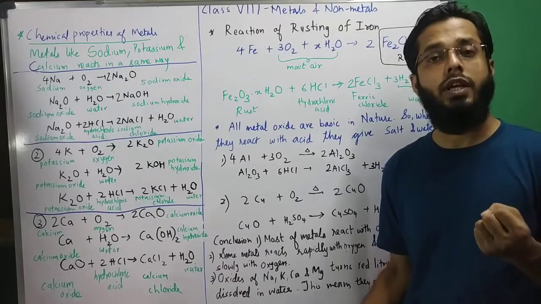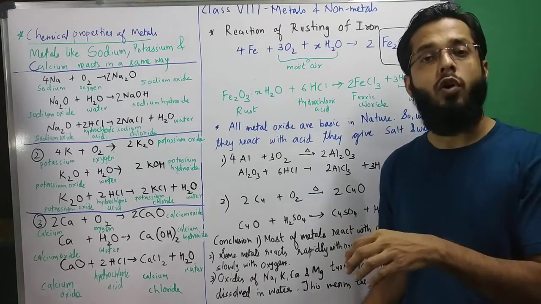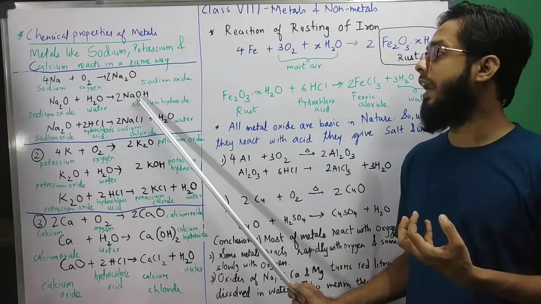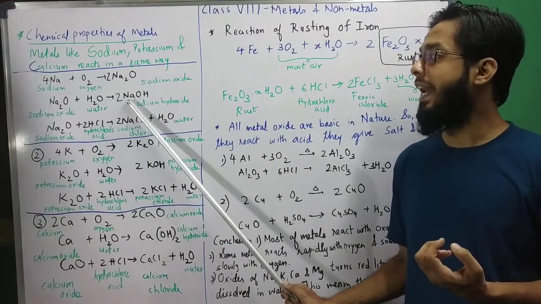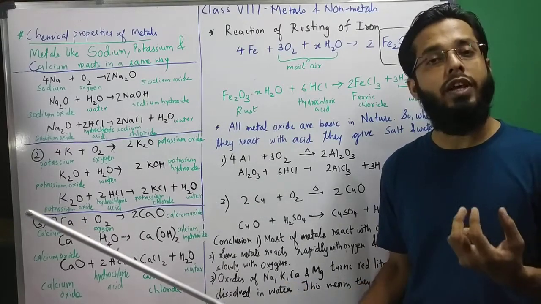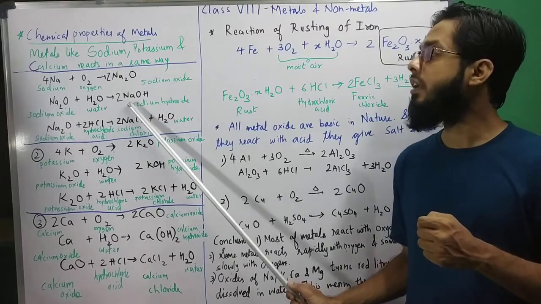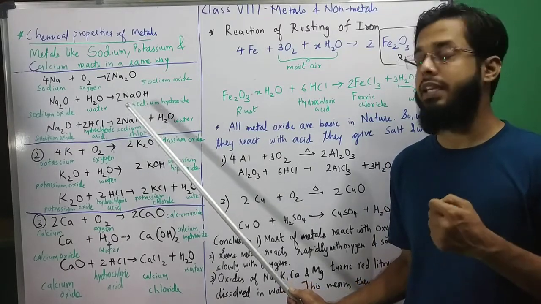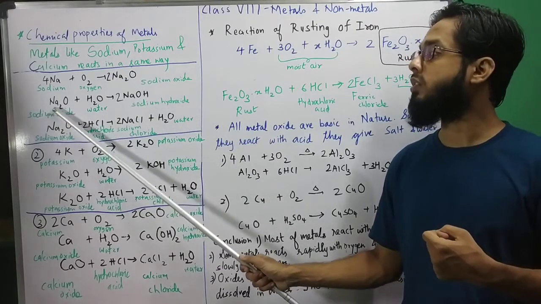मेटल ऑक्साइड्स कैसे होते हैं? बेसिक होते हैं. क्यों बेसिक होते हैं? Because when they dissolve in water they give hydroxide ions. OH ion is known as hydroxide ion. This is NaOH, but in water it will give you Na plus and OH minus ions. And this is a base. ये कैसा है? ये बेसिक नेचर है. Hydroxides are basic compounds. So this metal oxide.